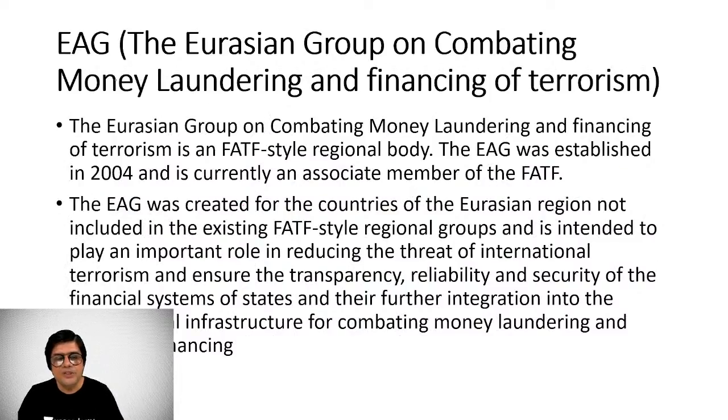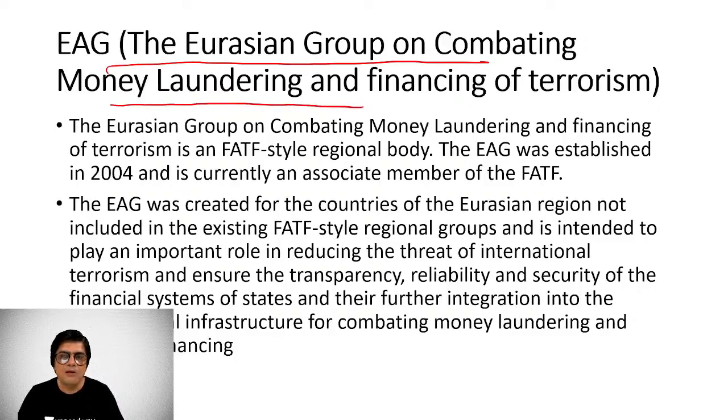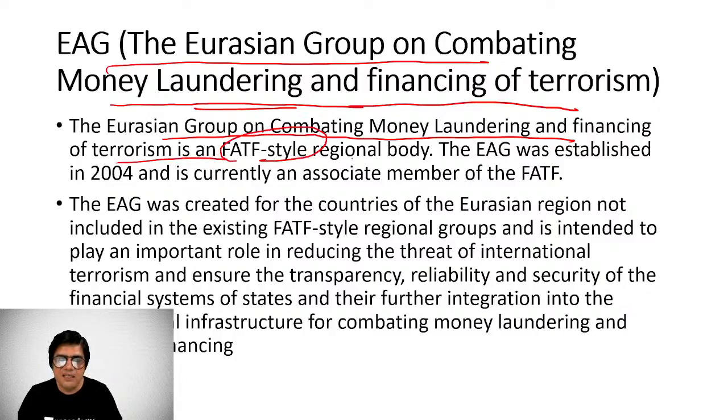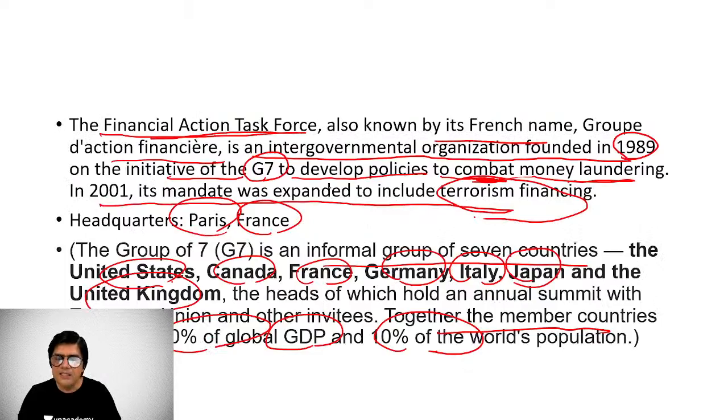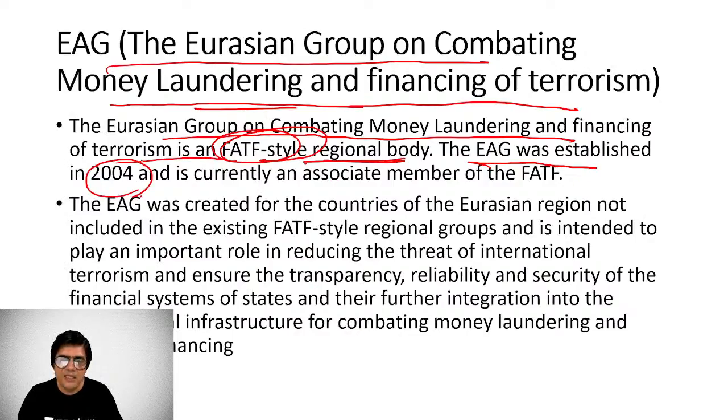Now, EAG, the Eurasian group we are concerned with being here in India, it also primarily is intended to combat, means to fight money laundering and financing of terrorism. The Eurasian Group on Combating Money Laundering and Financing of Terrorism is an FATF-style regional body, right? And the EAG was established in 2004. As we can see, FATF was established in 1989, but the EAG was founded in 2004. It's currently an associate member of FATF, right?